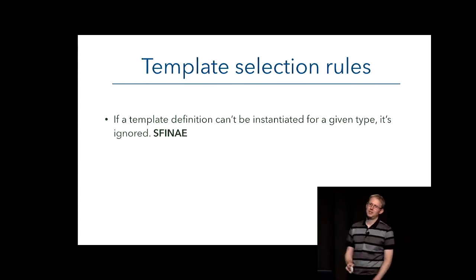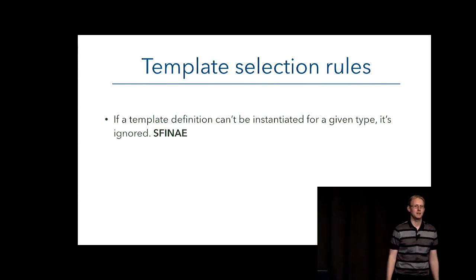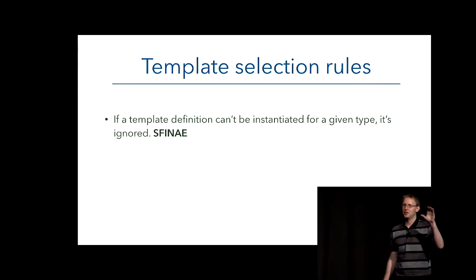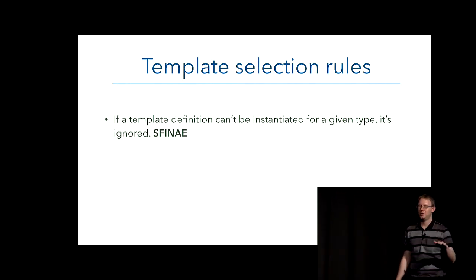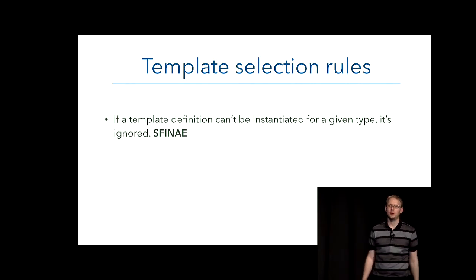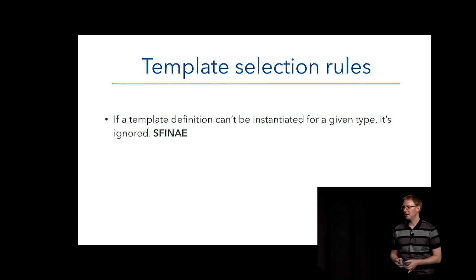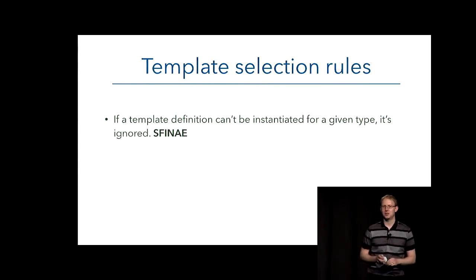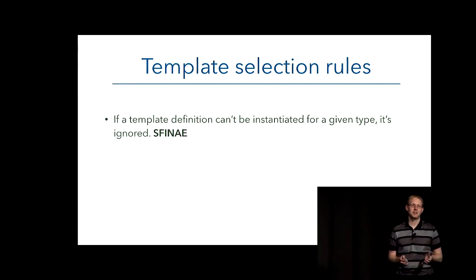So what happens if you've got multiple templates? Like before, we had our string converter, the base one, which just worked with T, and we had our specialized one that worked with vectors of T. So the rules are, if a template definition can't be instantiated, it's ignored. So when we just say, give me a string converter of int, it says, oh, can we use that vector one? Nope. Don't try and do it. If we tried to do it, we'd get an error. So we just ignore it.